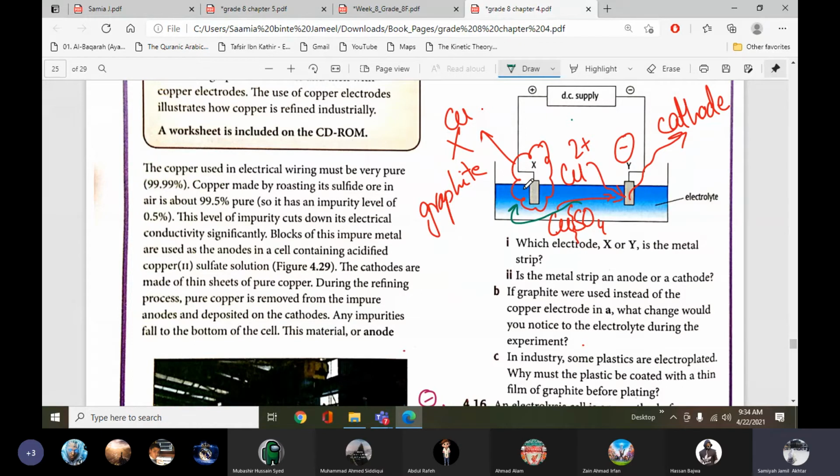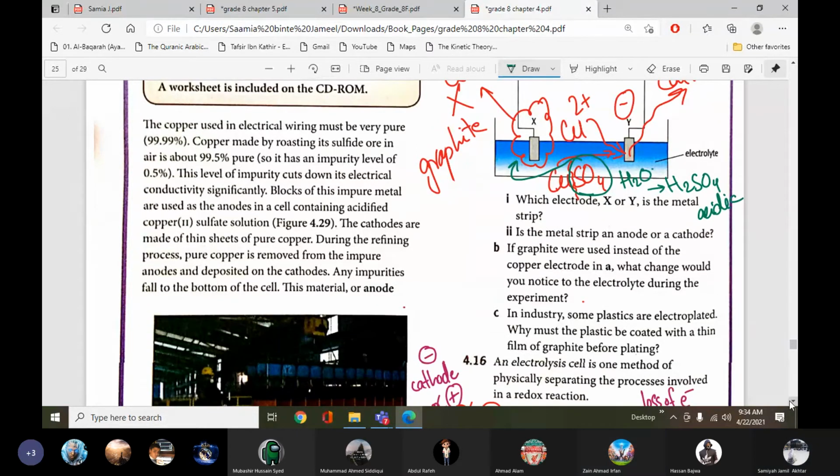anode. But if the copper is not present, what happens to this sulfate? This sulfate will react with the aqueous solution, or with the water which is present here. Sulfate will start reacting with the water and form H2SO4, which is acidic. So that's why the solution becomes acidic. When we replace the copper with any inert material, there is no copper present, so copper sulfate will not form. So this sulfate will be forced to react with the hydrogen of water and form an acidic solution. Is it clear?